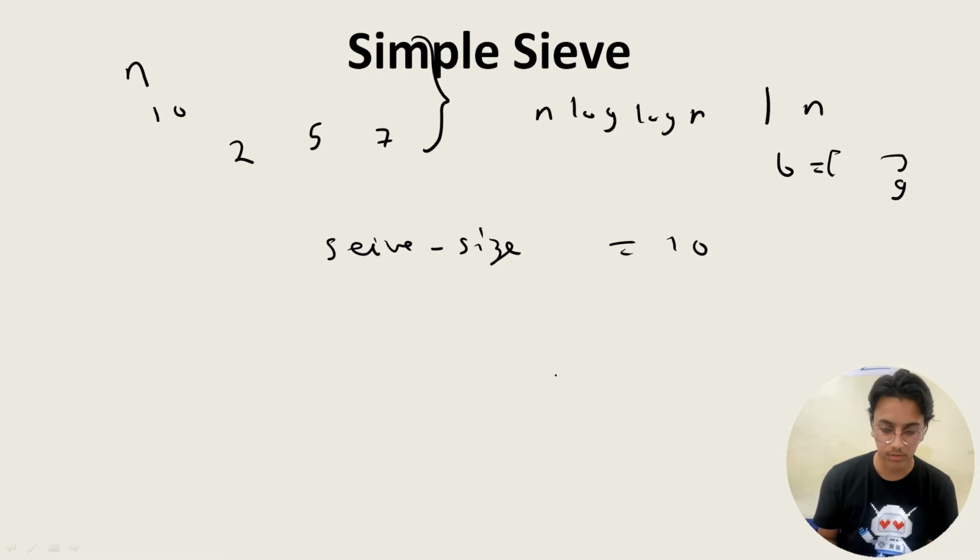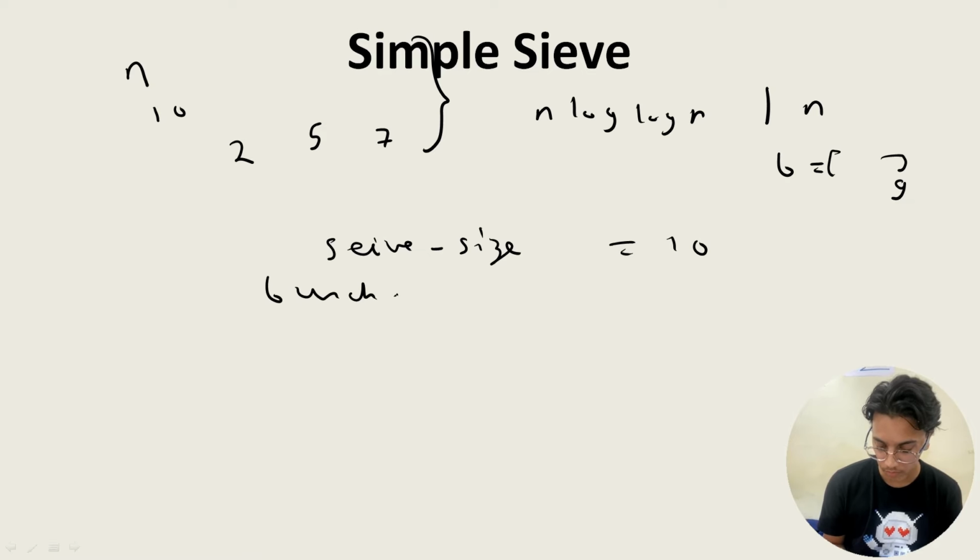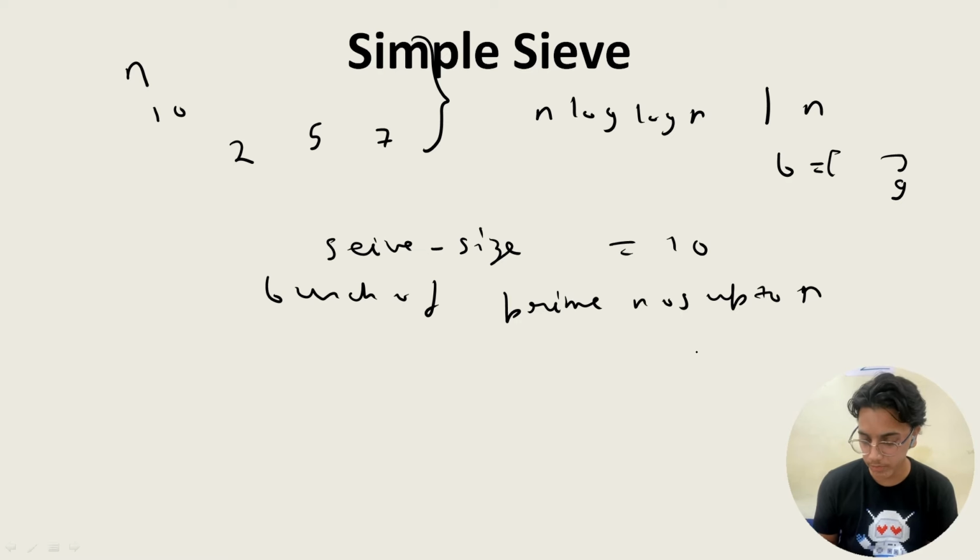right? The next question that could be asked is what is a probable outcome if a value n is given. So the answer is a bunch of prime numbers up to n, but note the point over here, not including n. Sorry for the writing, but it's clear for you.